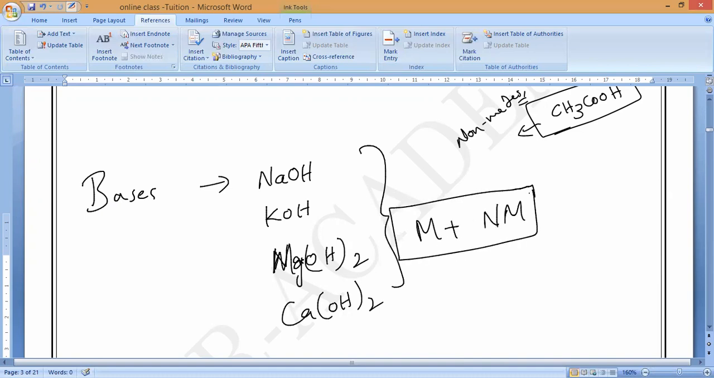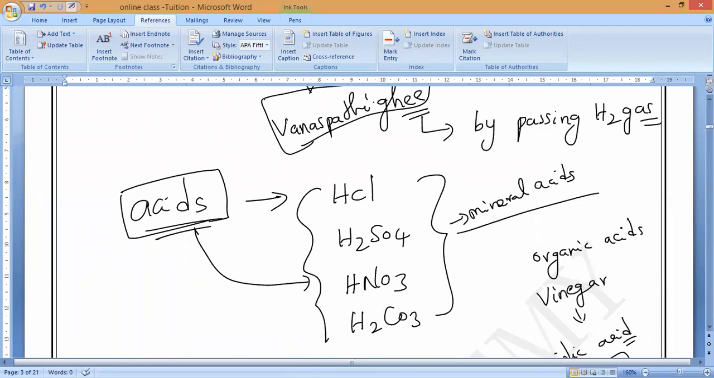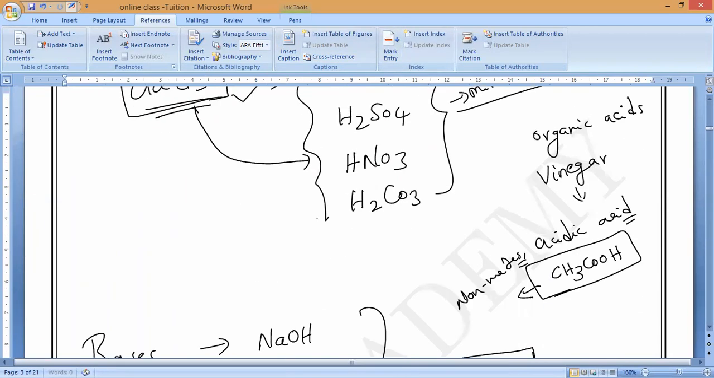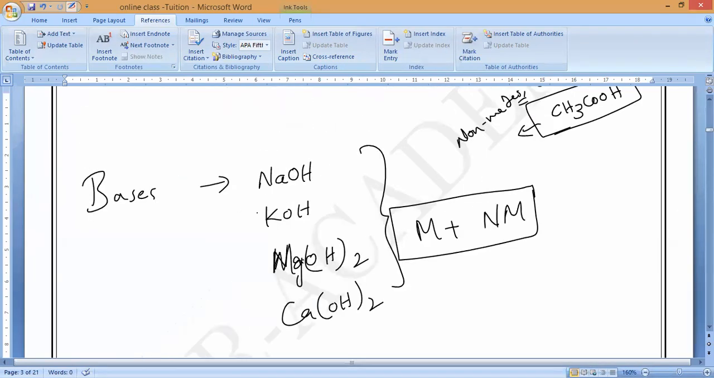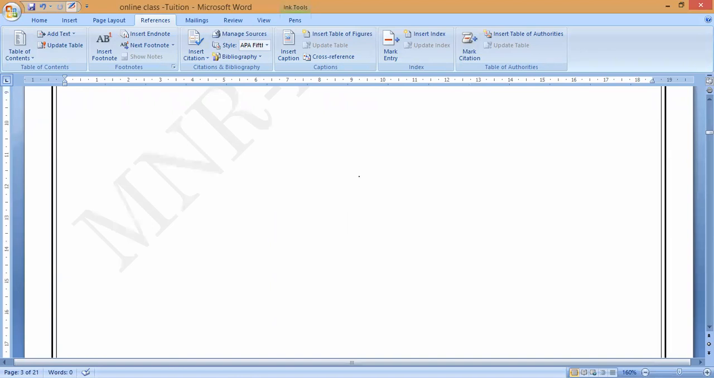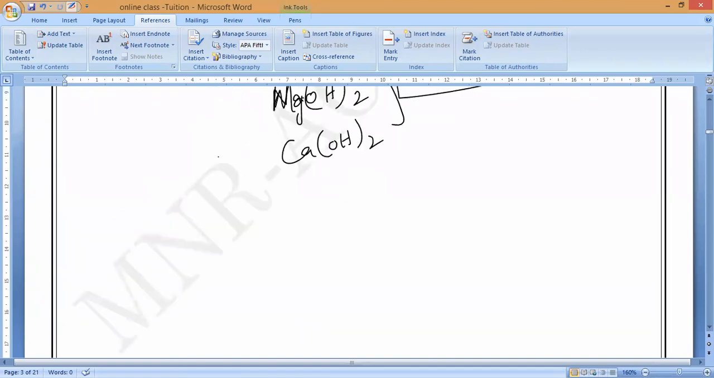But acids are purely made up of non-metals only. Acids are purely made up of non-metals, but bases are made up of metal plus non-metal. Do you understand? Next, this is all about the general uses of non-metals.